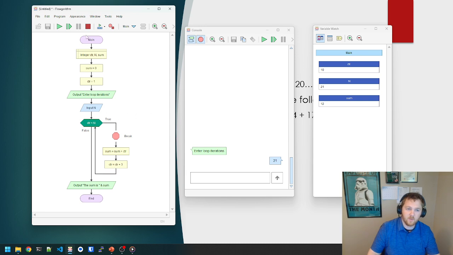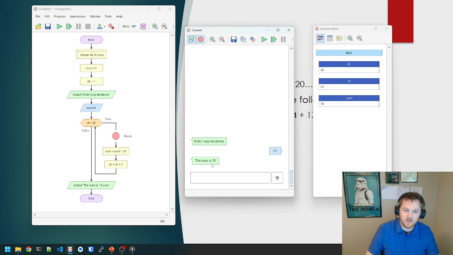And now we're right here. We can see the condition is our counter, which is 10, less than n, which is 21. It is, so it's going to continue. And this is how we can, every loop iteration, see exactly what's going on. And eventually here, at the very end, get to that number 70, the sum. How in the world did we get there? Well, you can kind of see now that's exactly how the program was able to get through that.